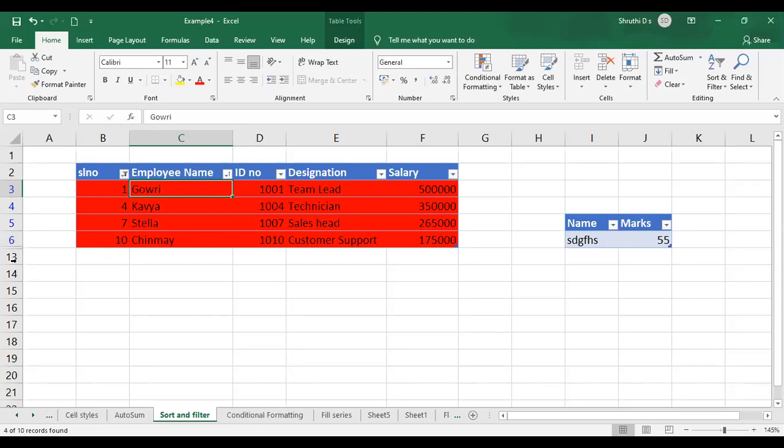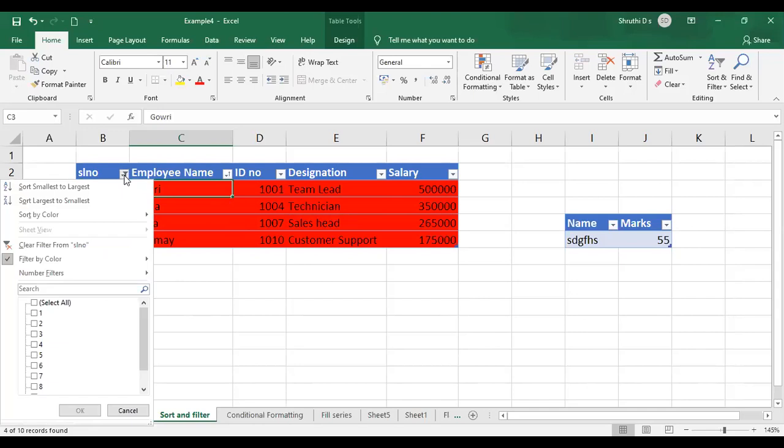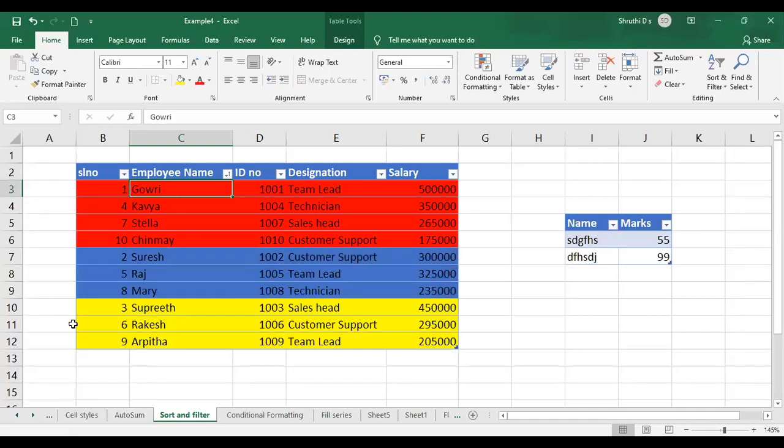It is nothing but hidden. See, after 6, I have the cell number as 13. That means 7, 8, 9, 10, 11, and 12, those rows will be hidden for you. If you want to get that back, just go to the same drop down again, and once you apply a filter, this clear filter from SL number or clear filter from any of the fields will automatically be highlighted. Okay, I'll just click on it. So now I haven't applied any of the filters to my table.